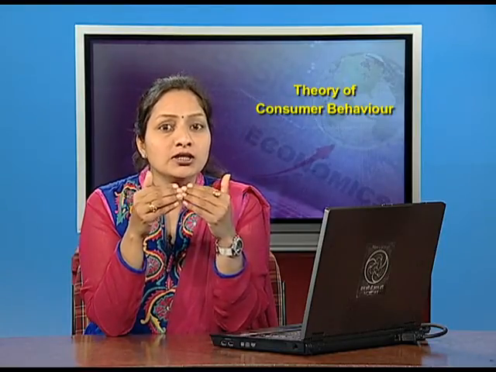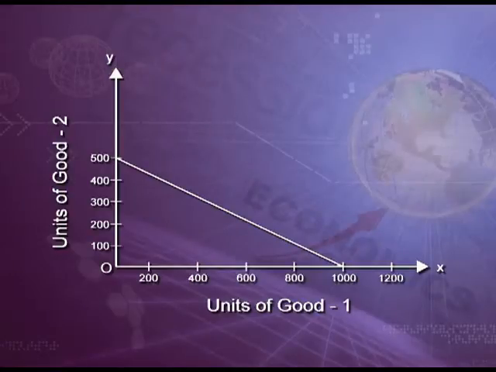Now, if we plot this data on a graph, we will find the budget line or price line. On the x-axis, we will take units of good 1 and on the y-axis, the units of good 2. Interval on the x-axis can be taken as 200 units as the maximum units of good 1 are 1000.